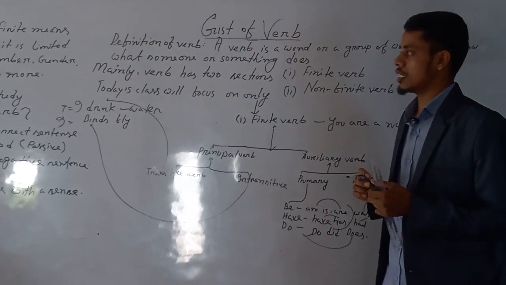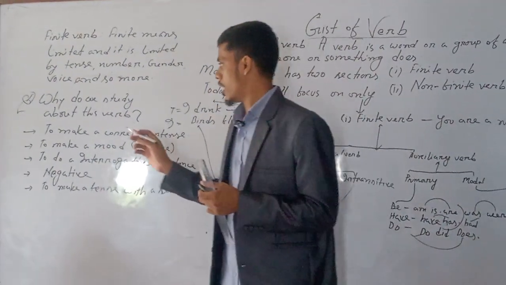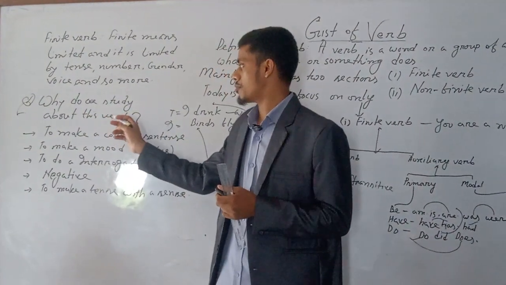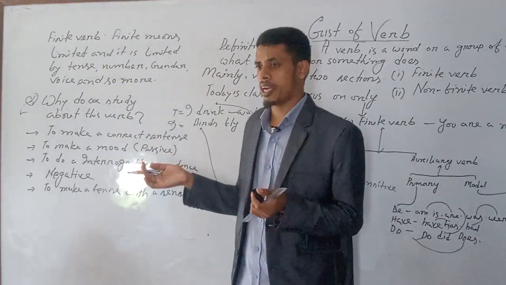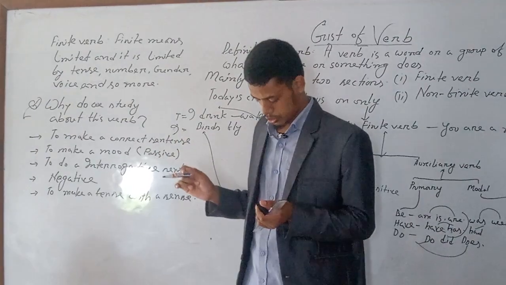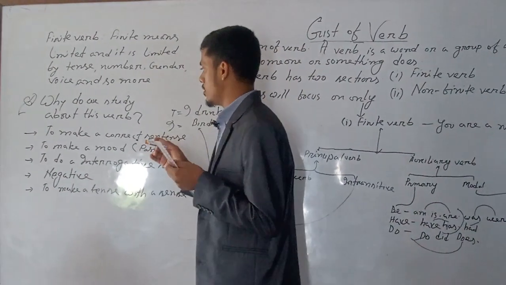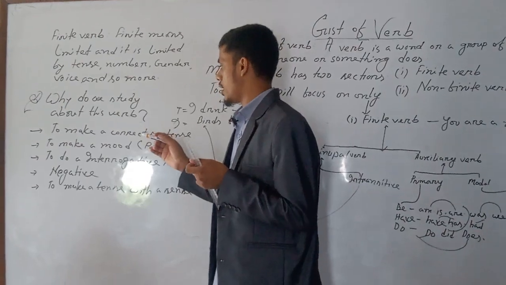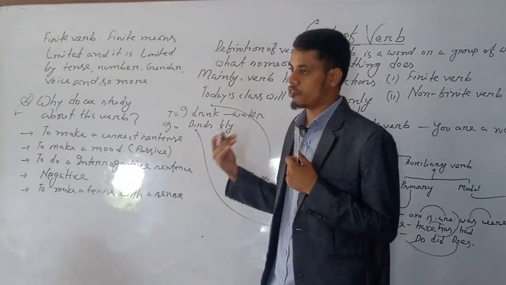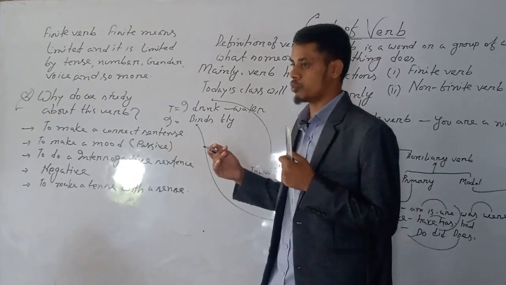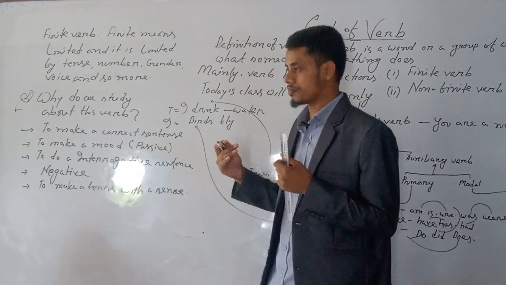So why do we study this verb? This is a significant message for you. This question comes to your mind, and it's so common. Firstly, to make a correct sentence. If we study verb, we can write a sentence without any mistake or error.